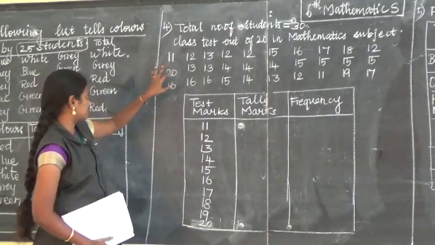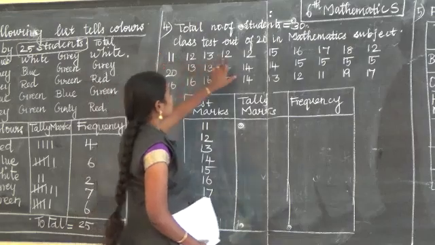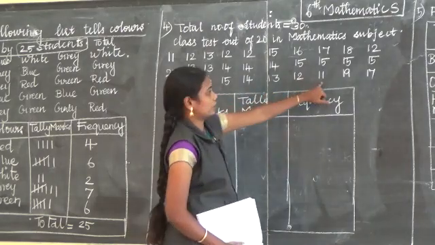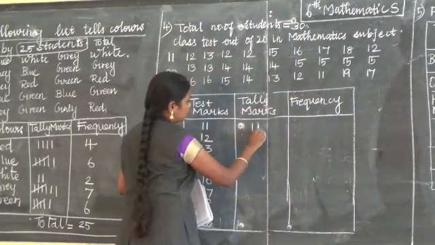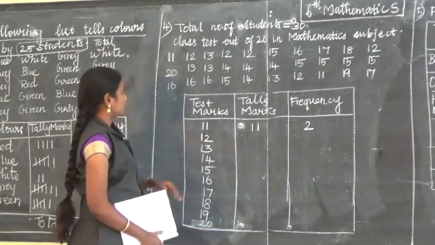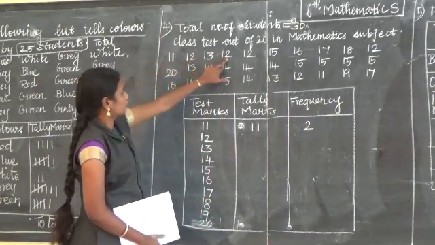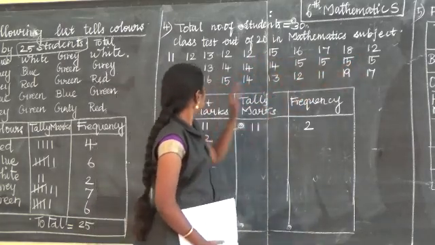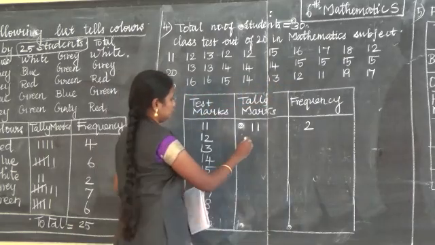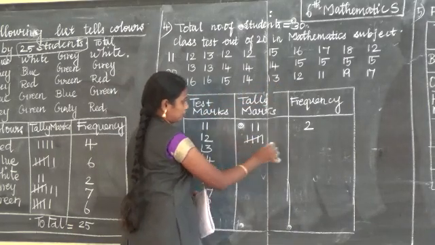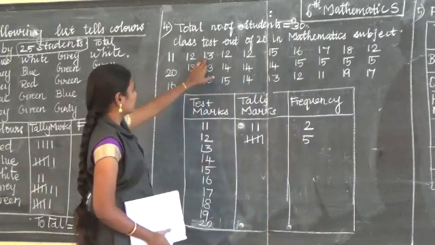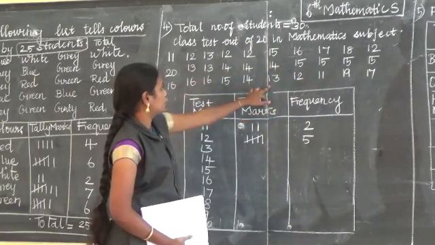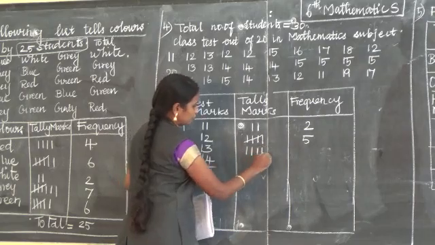11. How many times is it there? Find out like this. 1, 2. 2 times we have. Write the frequency as 2. Next to 12. 1, 2, 3, 4, 5. 5 times. Fifth one strike out. Write as 5. Next to 13. 1, 2, 3, 4. 4 times.